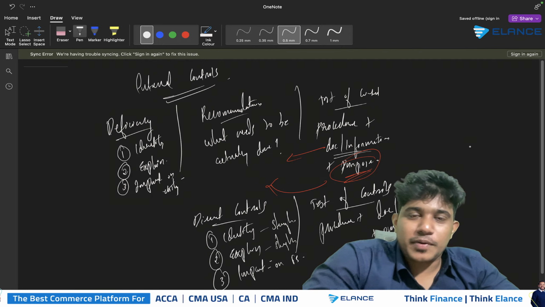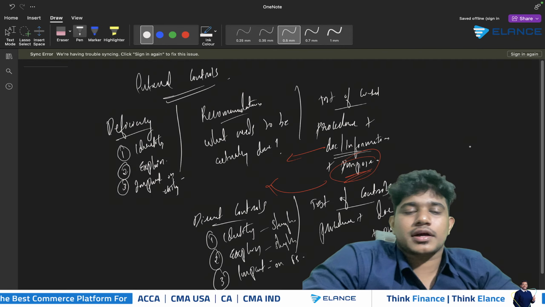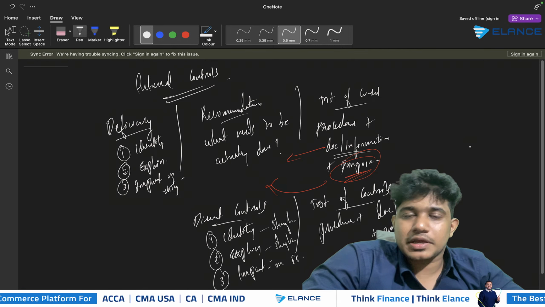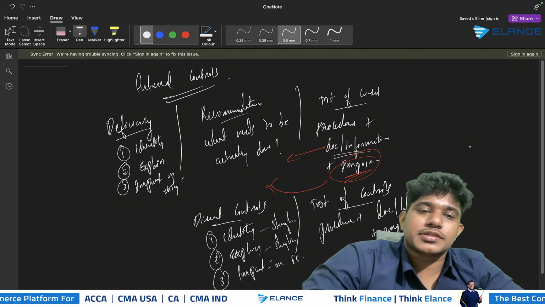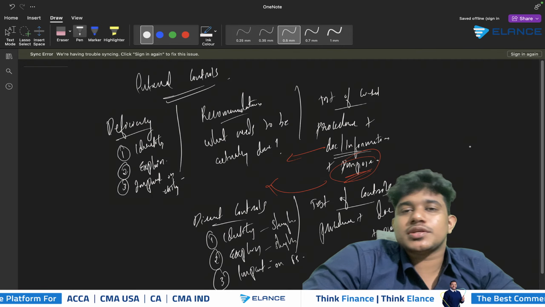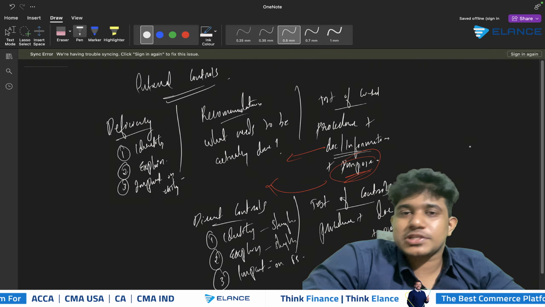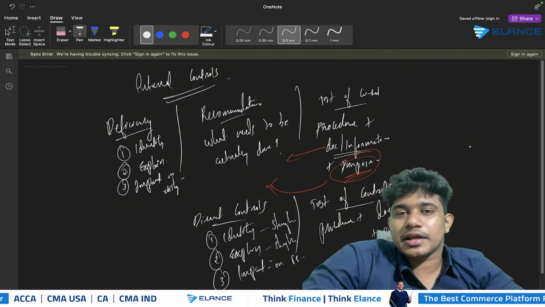We have practiced all questions of direct controls and test of controls as well as deficiencies and recommendations during our live session, our regular session. And this was just a quick revision of the way in which you need to present the answers. So please do revise all the questions that we were discussing in our regular session.